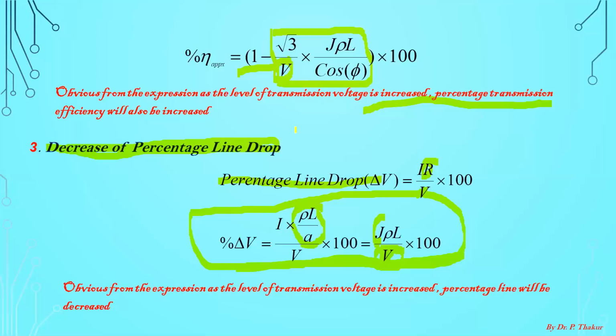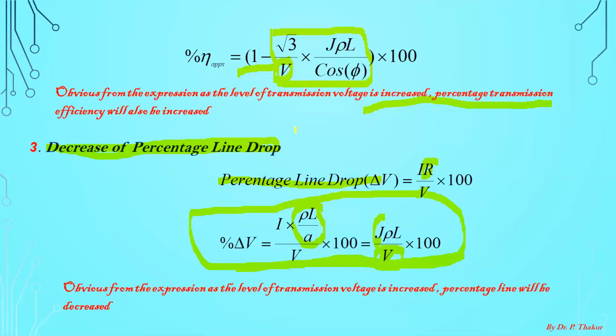So by changing the level of transmission voltage, you can change the value of transmission efficiency. And third one is, it will decrease the percentage drop which occurs in the transmission system. So these three are the basic advantages of using high transmission level voltage.